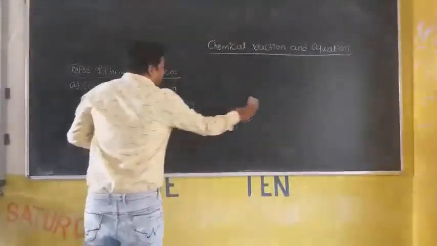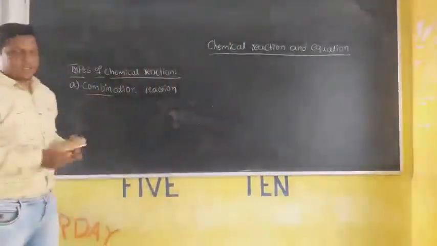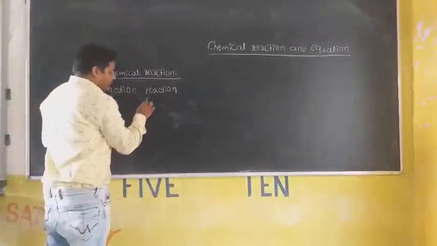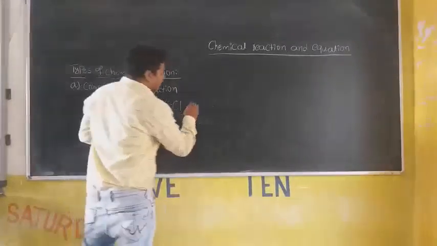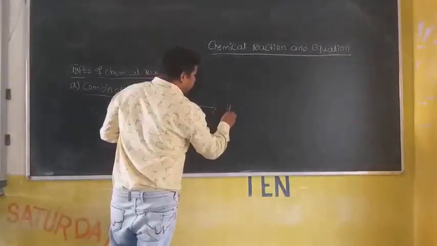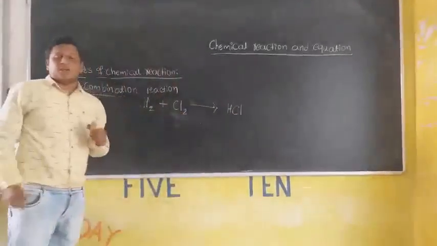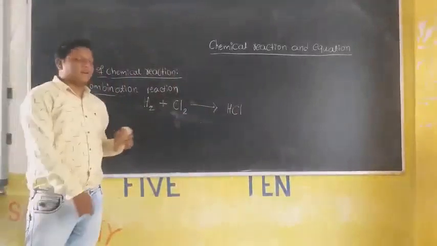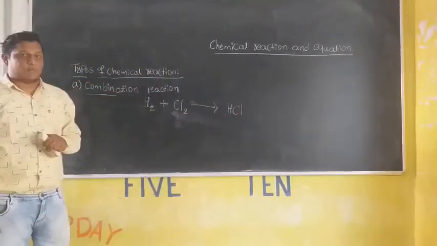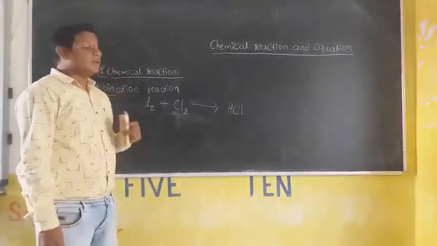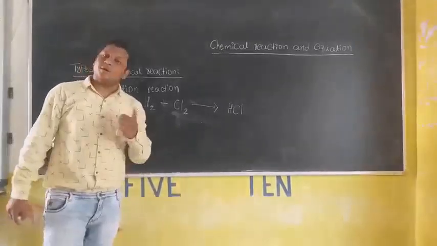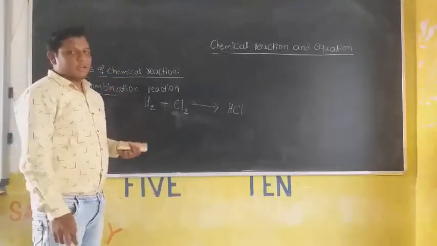Let us take some examples of combination reactions. When H2 reacts with Cl2, it produces HCl. You should check whether the given reaction is balanced or not. If it is not balanced, then your duty is to balance this chemical reaction before going to the further reactions.